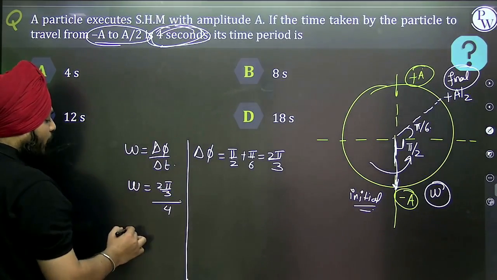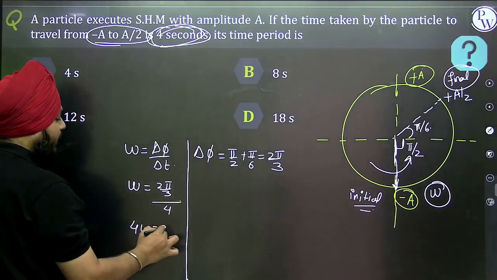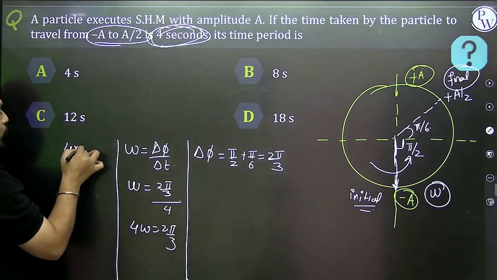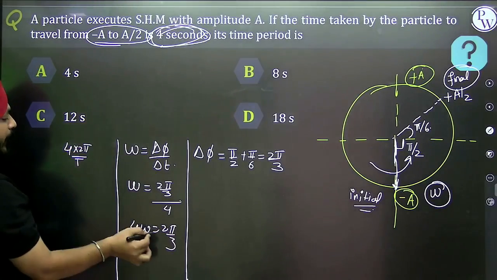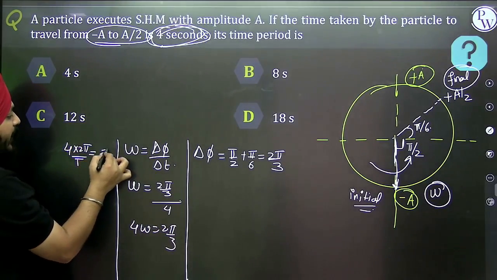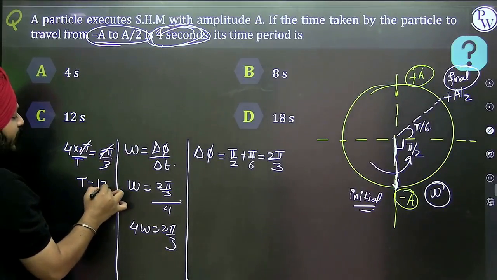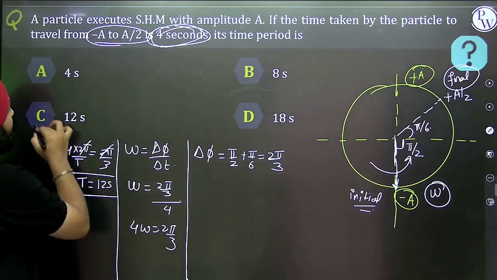What is the value of omega? 4 omega is equal to 2 pi by 3, right? So it will be 4 into 2 pi by capital T. Omega I am replacing by 2 pi by capital T. That is 2 pi by 3. This 2 pi is going to cancel. T is equal to 12 seconds. This is the time period of the SHM.